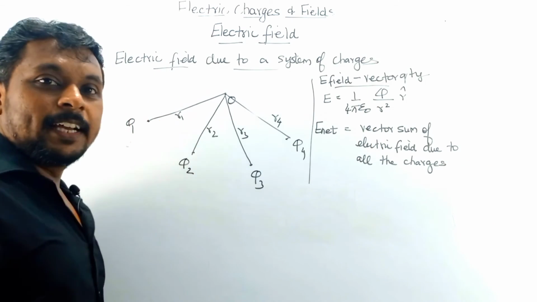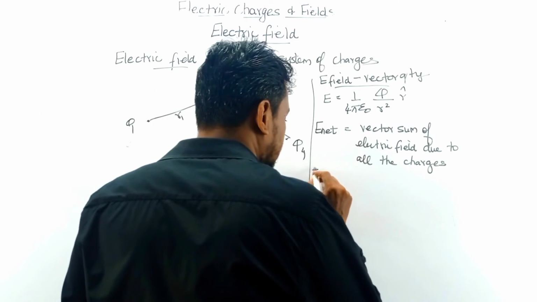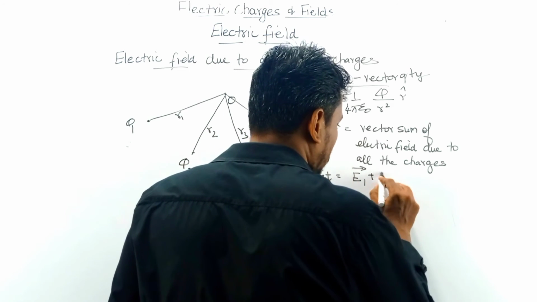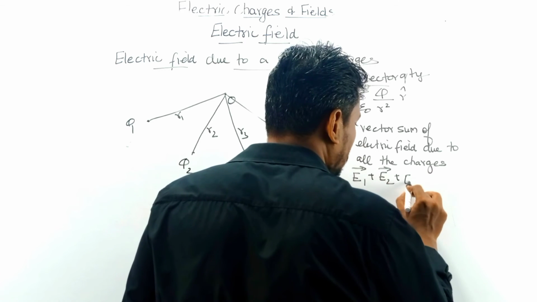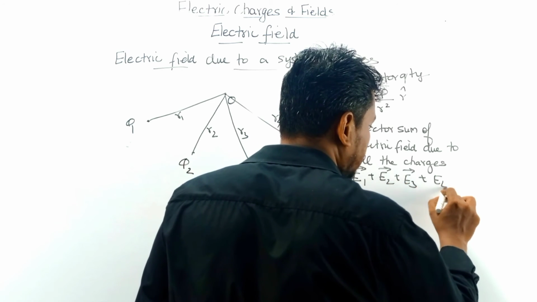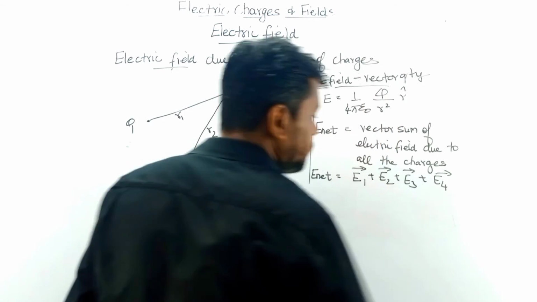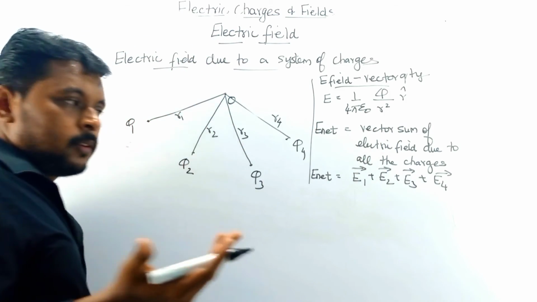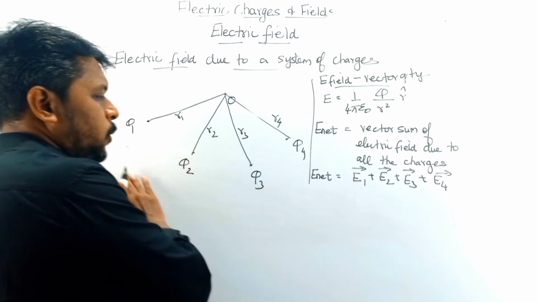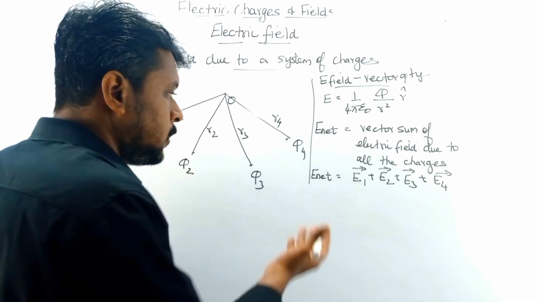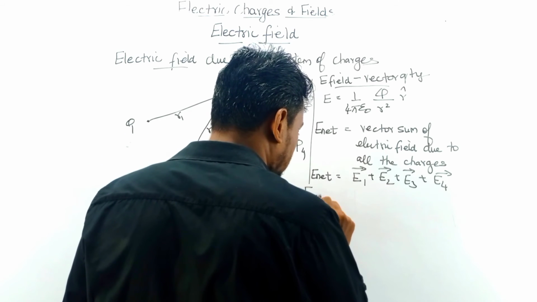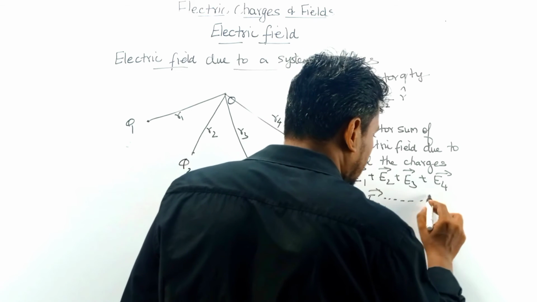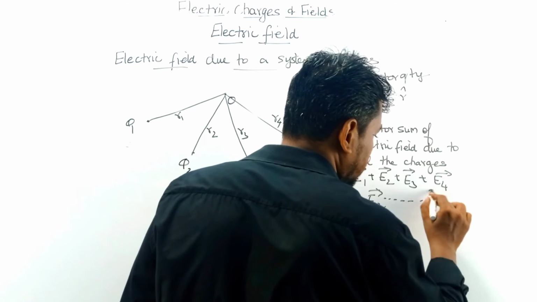It is the electric field due to charge number 1, charge number 2, charge number 3, and charge number 4. If we have a number of charges q1, q2, q3 up to qn, this can be written as E net equals E1 plus E2 up to En.